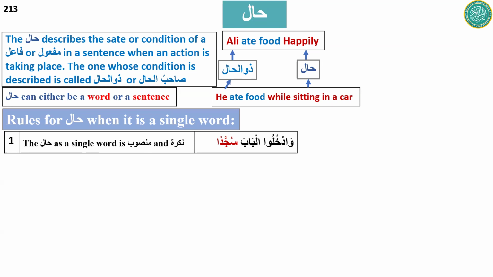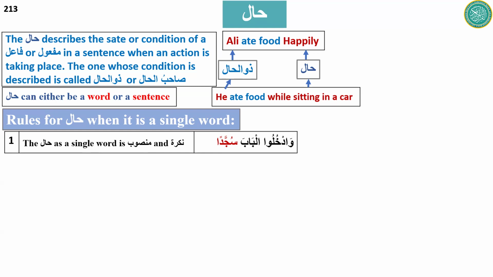The example is wadkhulul baba sujjadan: you all enter the door sujjadan. Sujjadan is mansoob and nakira. It is describing the condition in which they should enter the door, while prostrating or in the state of sajda.